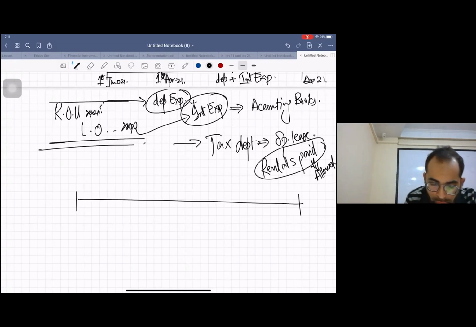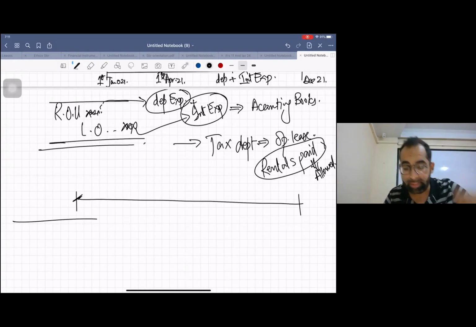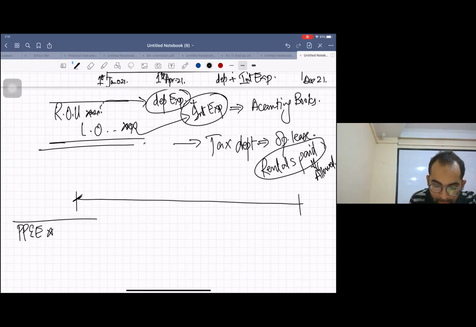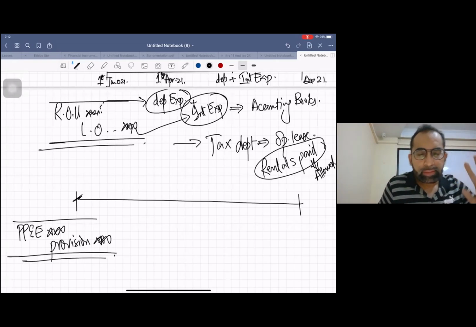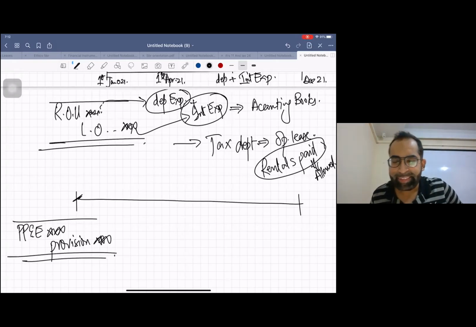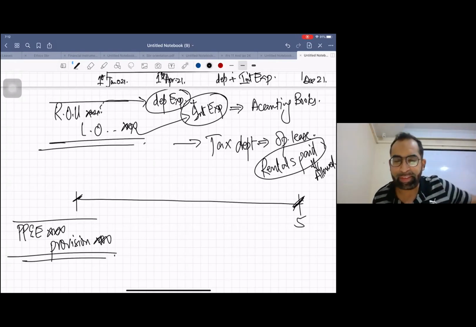So remember, we used to make an entry for this compulsory disposal cost, the decommissioning liability. Students, we used to make this entry: debit PPE and credit provision. Remember? Now just think. We have to pay this at the end of year 5. The payment will be made at the end of year 5.